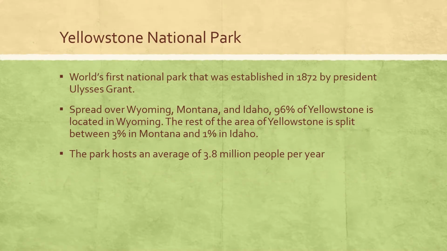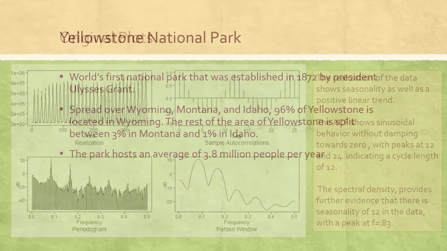Yellowstone National Park is the world's first national park. It spans Wyoming, Montana, and Idaho. With a 45-mile-wide active supervolcano, hot springs, geysers, and wildlife, it is a popular tourist attraction for people of all ages. Visitors enjoy hiking, biking, horseback riding, and camping. The park hosts an impressive average of 3.8 million people per year.